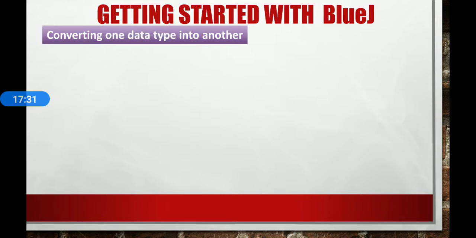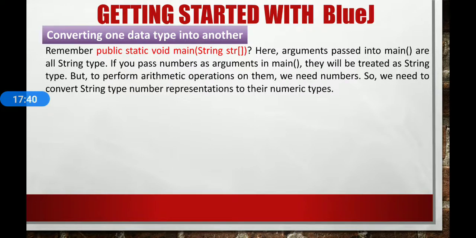Many times we need to convert a value from one type to another in our program. Java provides inbuilt classes for such conversion. Remember public static void main, in brackets String str. Here the arguments passed into main are all string type. That means if we pass numbers as arguments in main, they will be treated as strings, but to perform arithmetic operations on them, we need numbers. So we need to convert string type number representations to their numeric type.